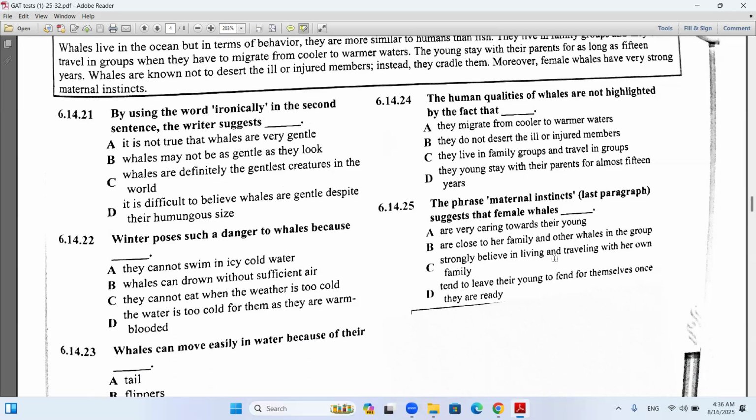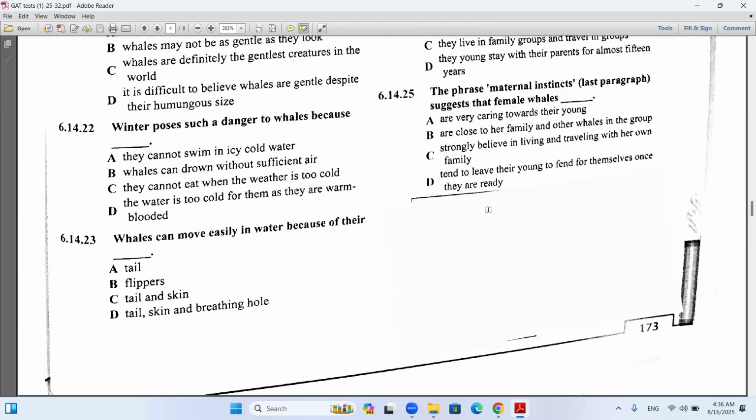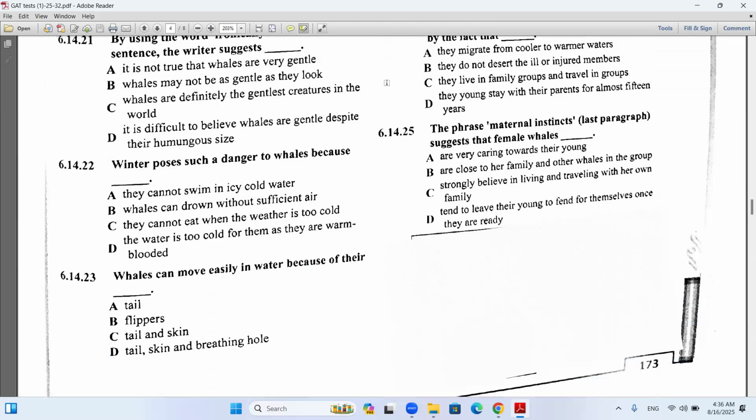So here, cheer up, 24 out of 25. Good job. Okay, that's wonderful. And that's it for test 14. Super, super, super.